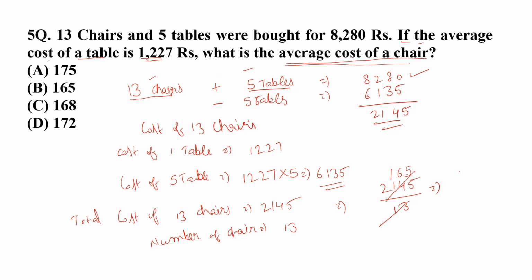So there should be 165. So 165 should be the average cost of a chair, and that has been given in option B, so we shall select it as our possible answer. In this way, I hope you have got the idea of how I solved this particular question, and you enjoyed that. Now I'm going to move further and show you the next question.